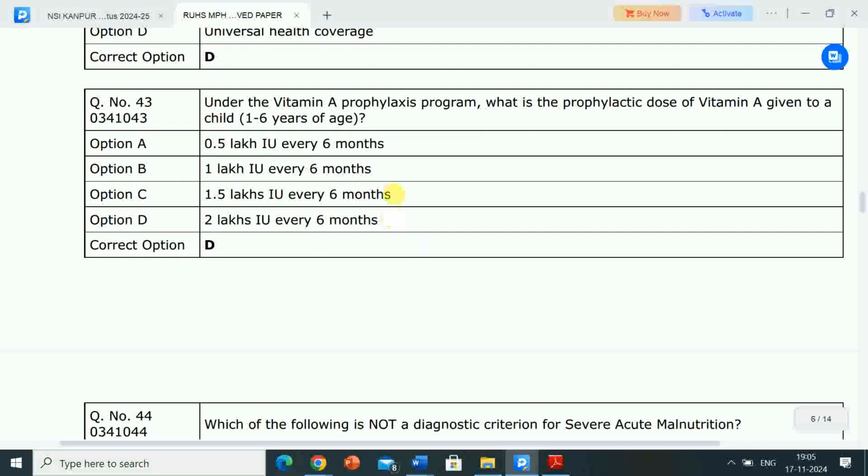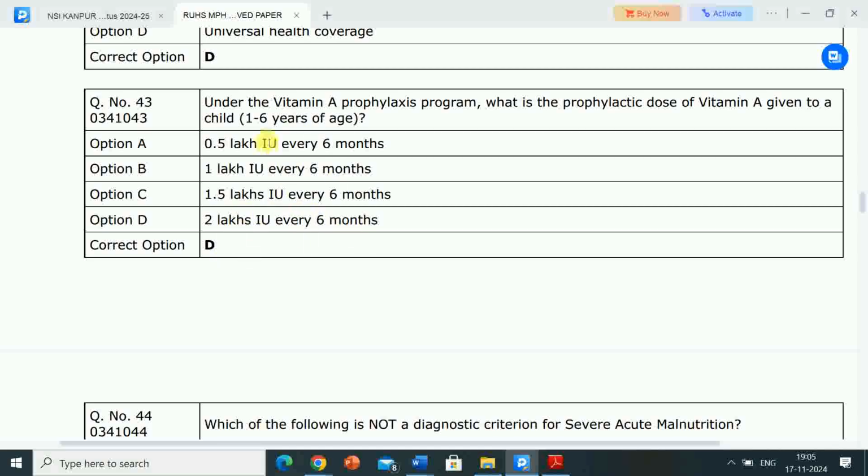Next question is, under the Vitamin A prophylaxis program, what is the prophylactic dose of vitamin A given to a child 1 to 6 years of age? Options are 0.5 lakh international unit every 6 months, 1 lakh international unit every 6 months, 1.5 lakh international unit every 6 months, 2 lakh international unit every 6 months. Correct answer is option D, 2 lakh international unit every 6 months.